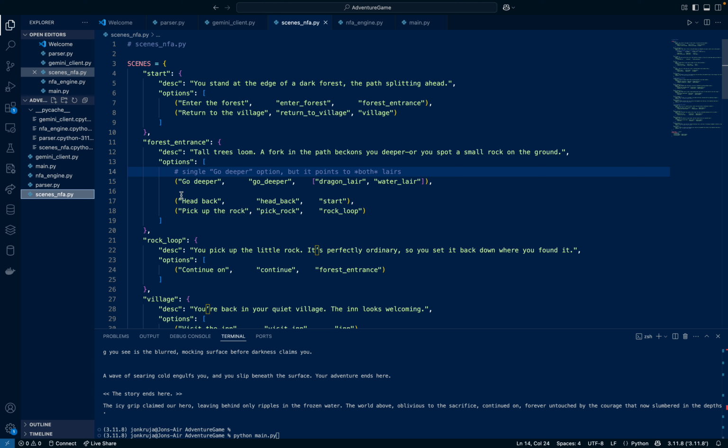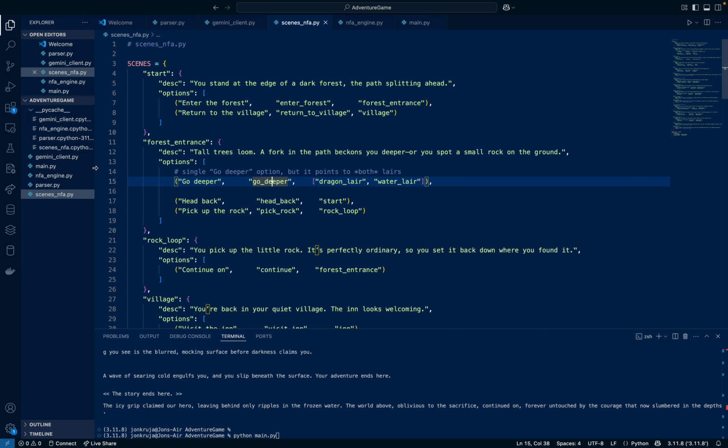So the way that I changed that to make it non-deterministic is I ended up adding two bosses, which I'll explain further in a second too. And eventually you reach the forest and you'll say, go deeper. So rather than just going straight to the dragon lair, I decided to add another one saying go deeper, and it's like a magical portal, and it'll take you either to a water lair or the dragon lair. And there you'll fight, as you will see in a second. Let me show you